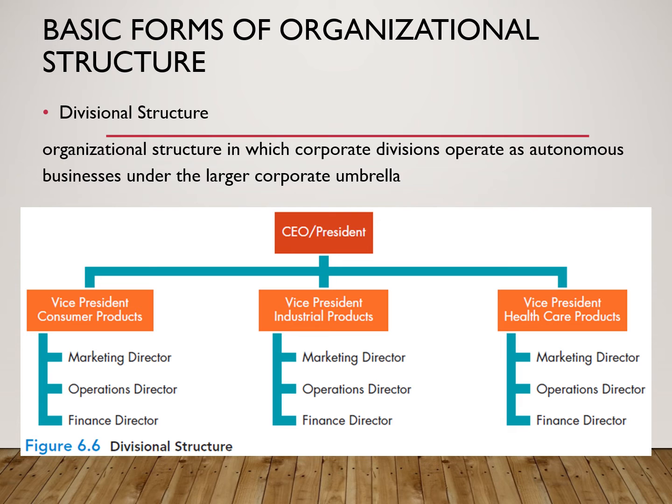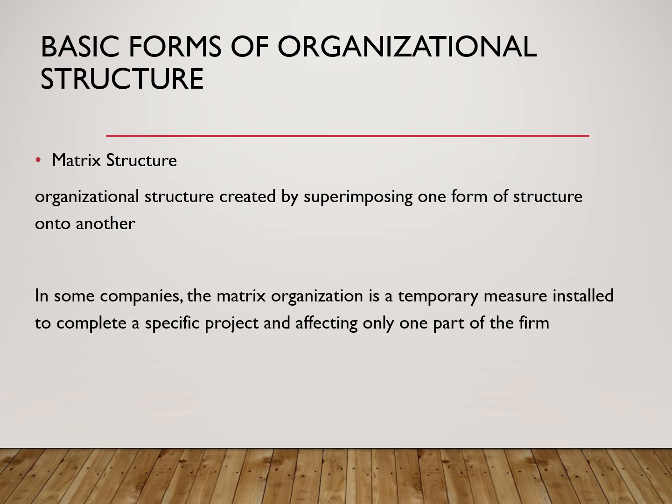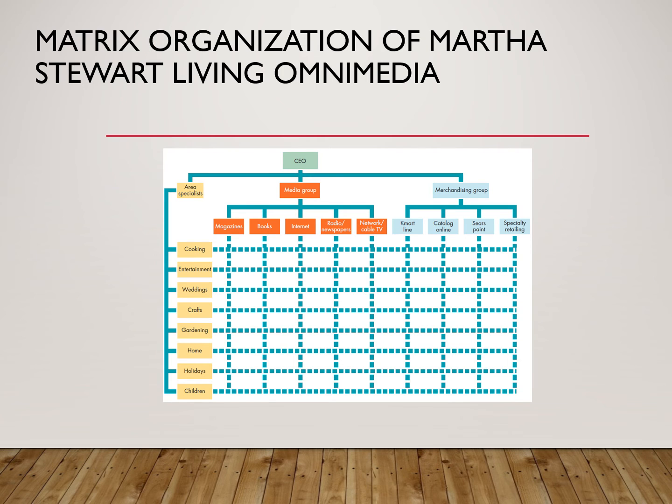We have matrix structure, which is an organizational structure created by superimposing one form of structure onto another. In some companies, the matrix organization is a temporary measure installed to complete a specific project and affecting only one part of the firm. And here is an example of a matrix organization.